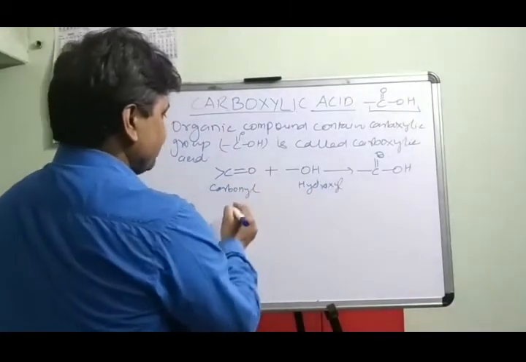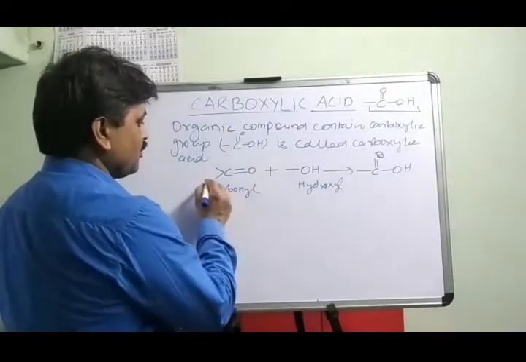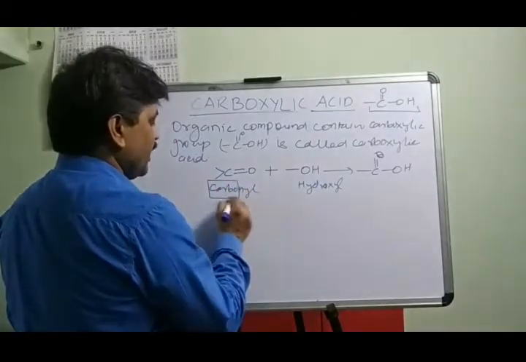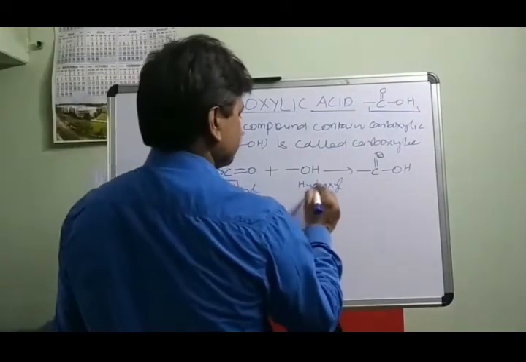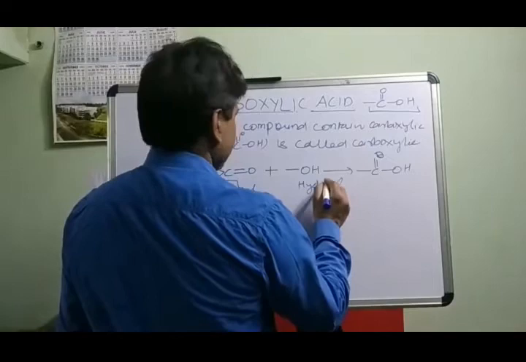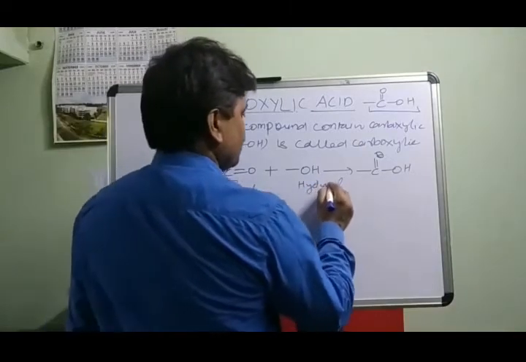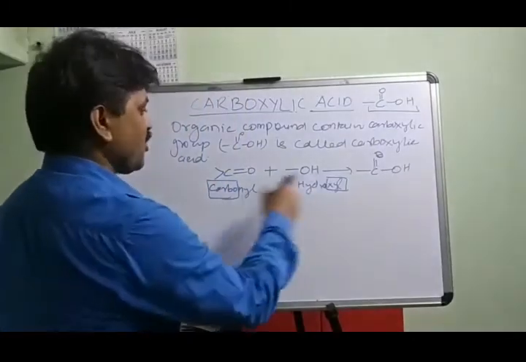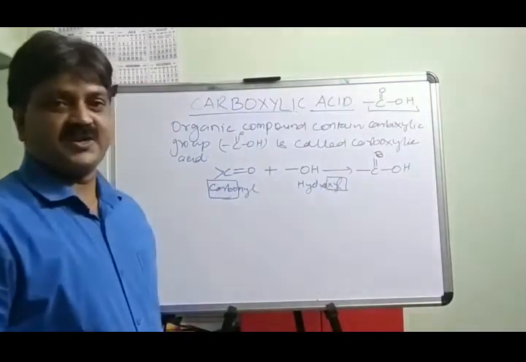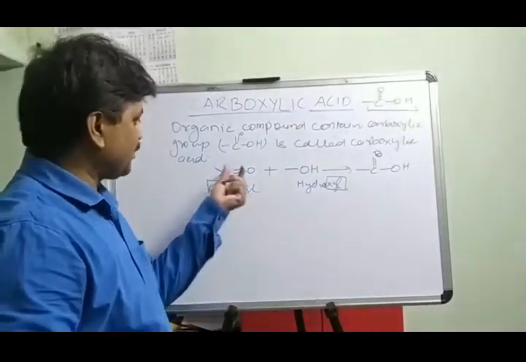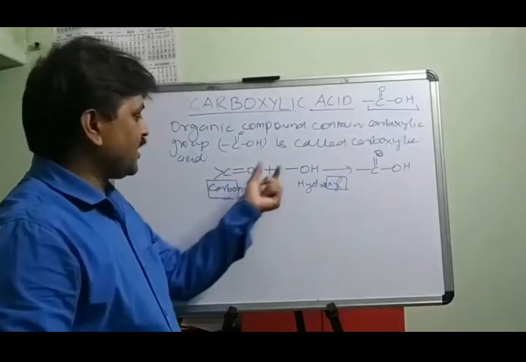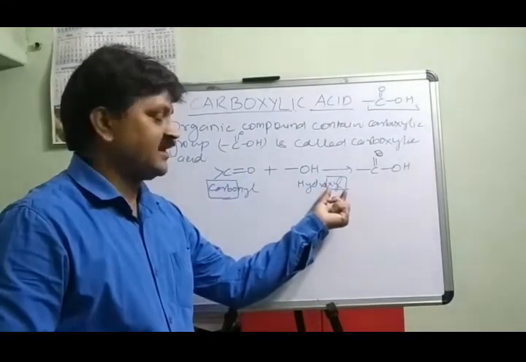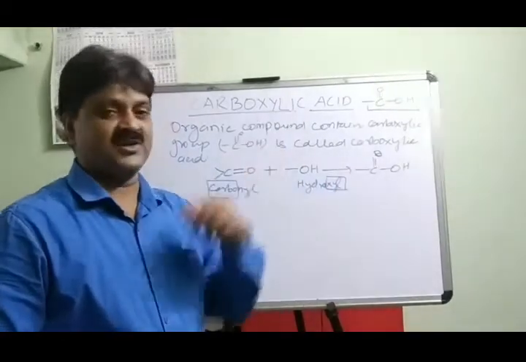So it is derived from the carbonyl, carbo, and the hydroxy, this is xyl, oxyl. So carboxyl. This is derived from the carbonyl part, carbo, and hydroxyl means the xyl part. So it becomes the carboxylic acid.